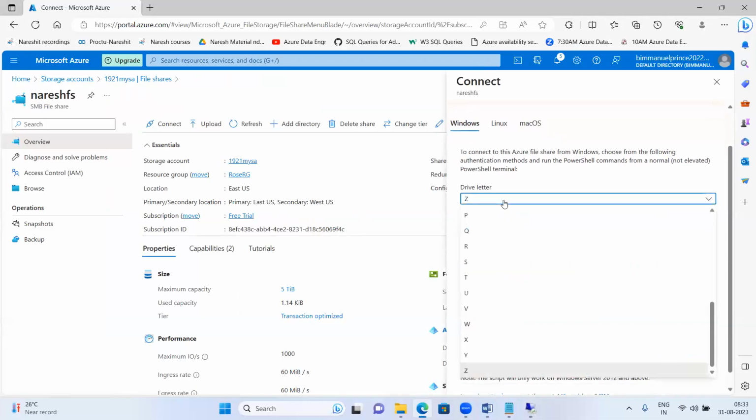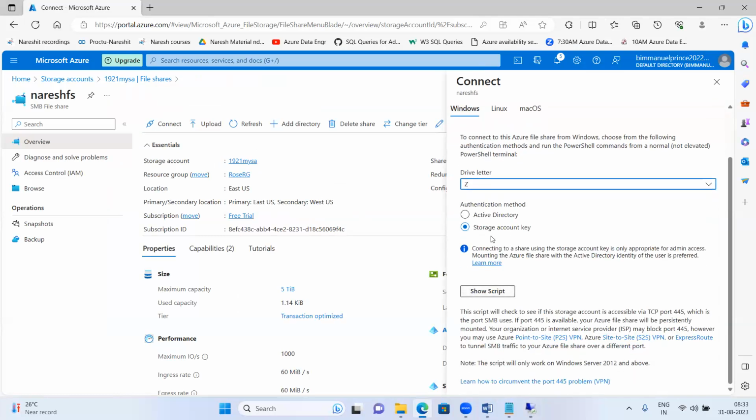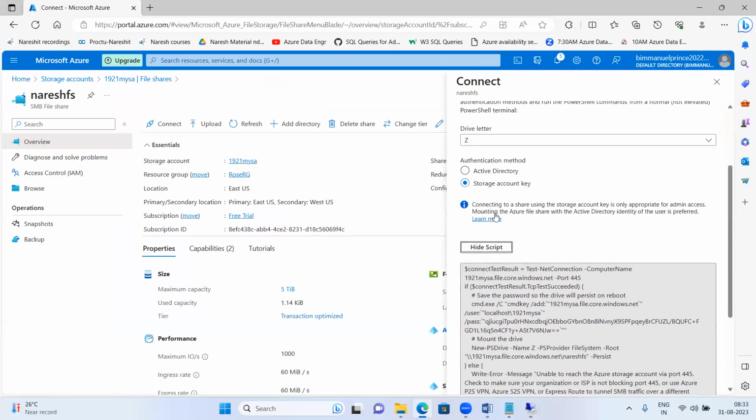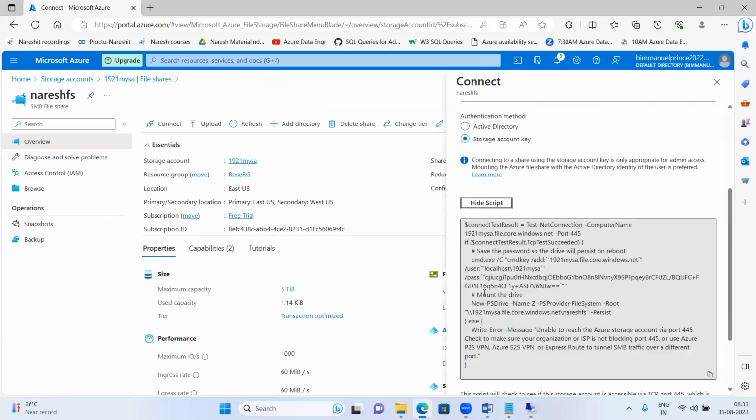You can take any drive letter you want accordingly. Let us take Z, or you can take Y or X. Whatever you want, you can take. I'm taking Z. Then I'll say here show script. I'm choosing here storage account key, and then I'll say show script. Click on the show script.